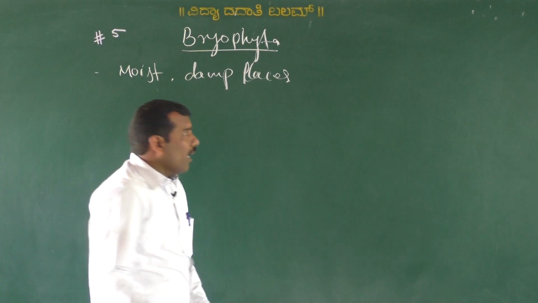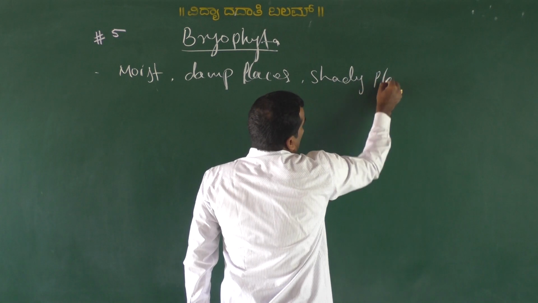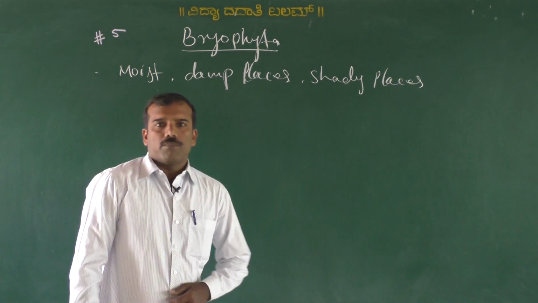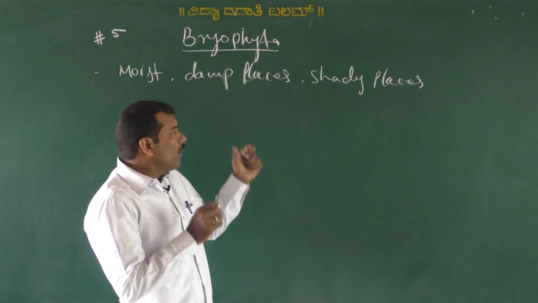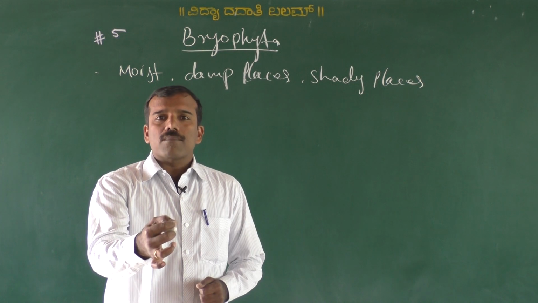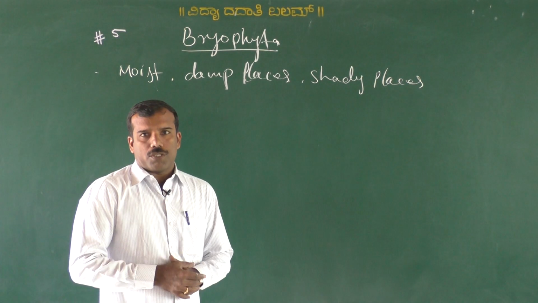Even though the plant is terrestrial, it requires water media for reproduction.